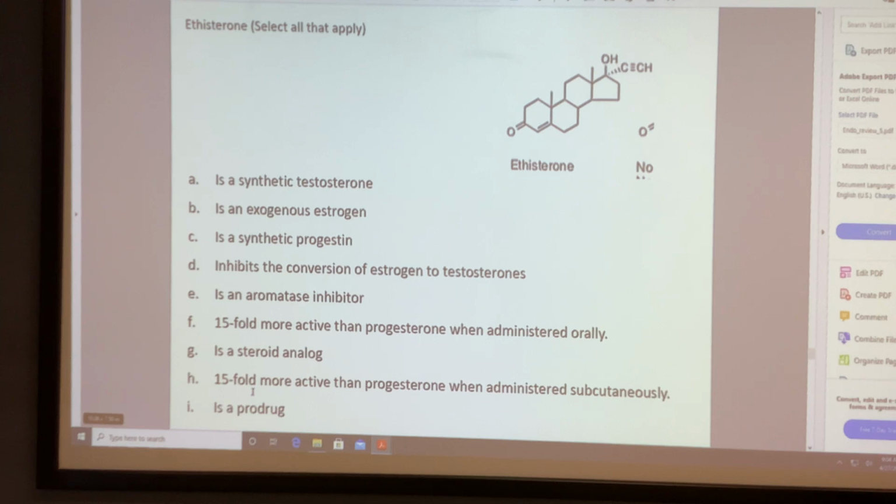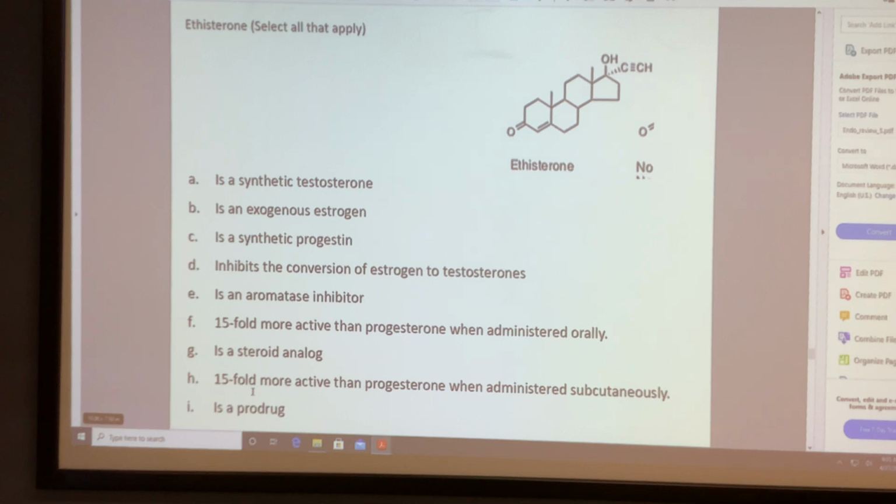A is not. Which one? Is it testosterone or estrogen or progesterone? Which one? It is C. It's a progesterone analog, a progestin analog, synthetic progestin. Yes. And F. C, F. F or H? F, and one more. Not protein, a brother.